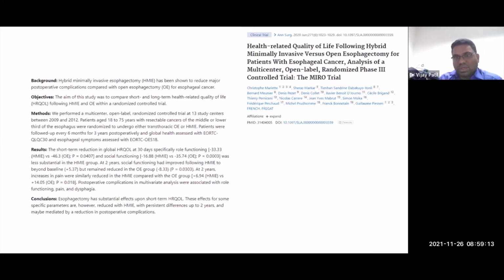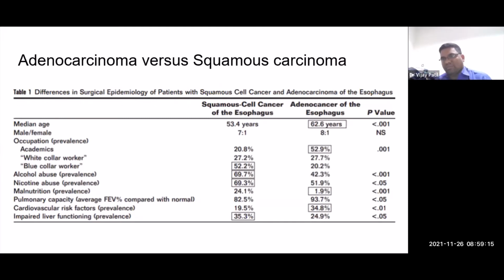So to sum up for surgery, for thoracic tumors, TTE, 2 fields, and if possible, minimally invasive if your facilities are there. But there's no survival advantage over open. So you can very well choose open also, not an issue.